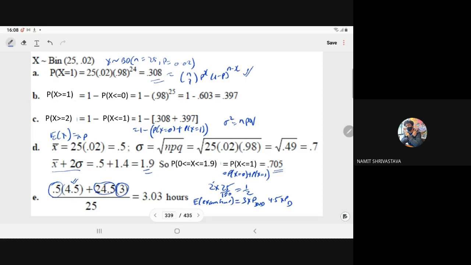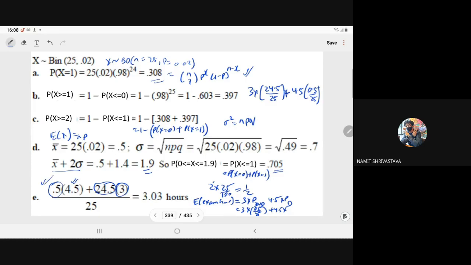The proportion of the disabled student is 0.5 upon 25, so I am writing here: 3 into the proportion of the non-disabled student, 24.5 upon 25, plus 4.5 into the proportion of the disabled student, which is only 0.5 upon 25. So this we have computed, and it is written here. Now clear?